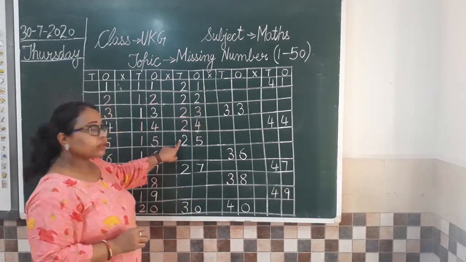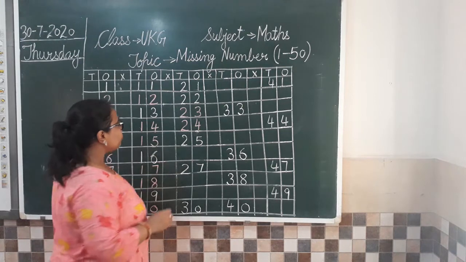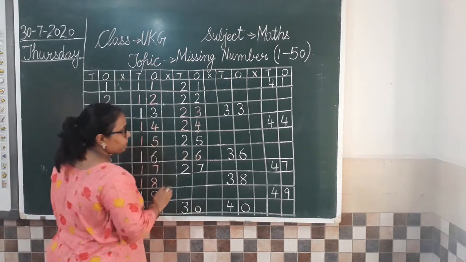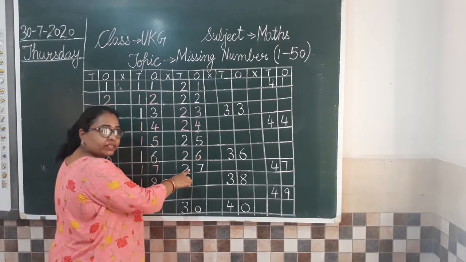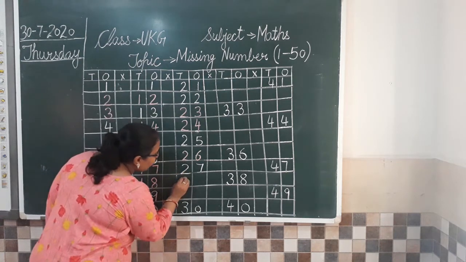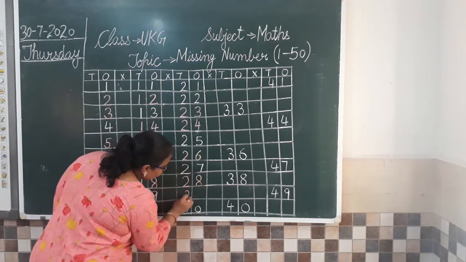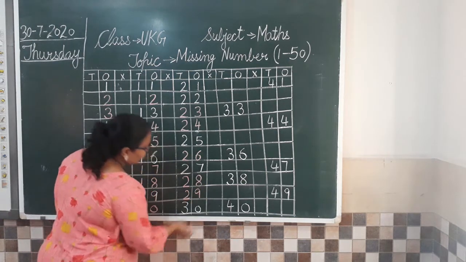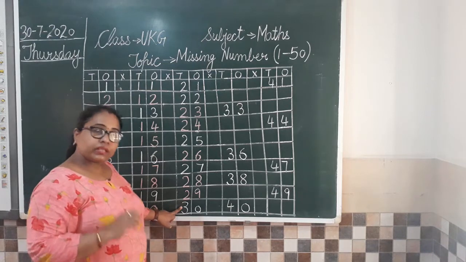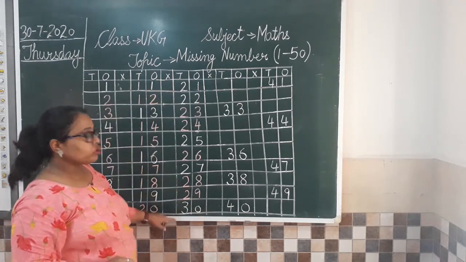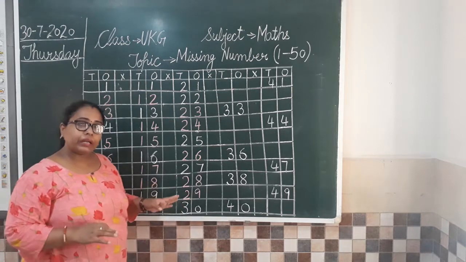Then 25 is given to us. Then we'll move to the next number, that is 26. Then we have 27. Then we have 28, 29, and the last one is 30. It is already written here. So again we are going to check whether we have written correctly or no.